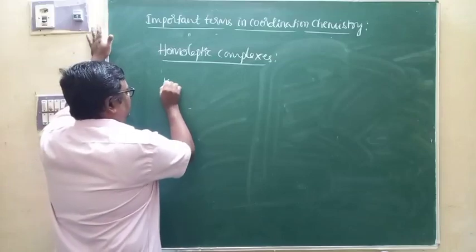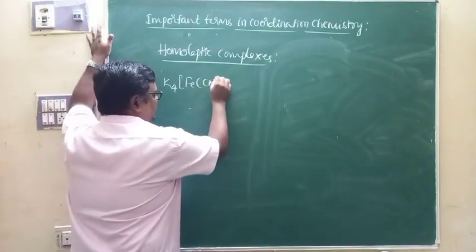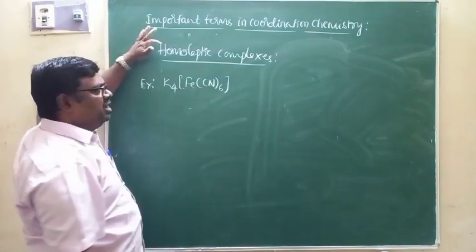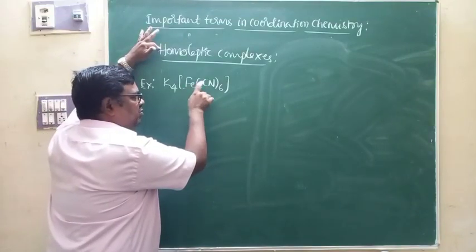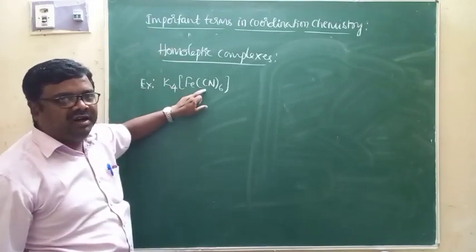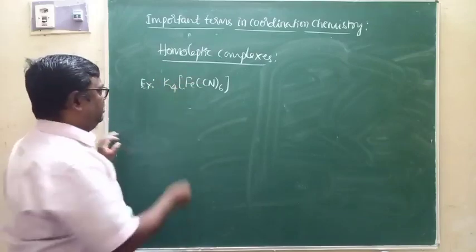For example, K4[Fe(CN)6] is an example of a homoleptic complex, because all the ligands attached to the central metal ion are the same. All are cyanide ligands. That's why it is a homoleptic complex.